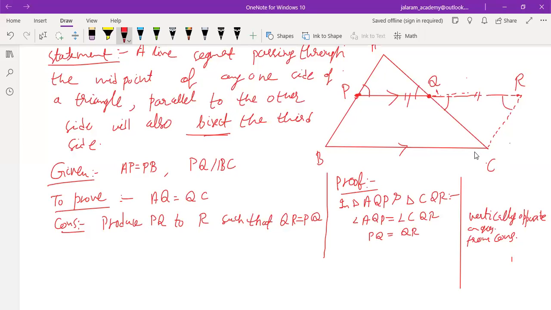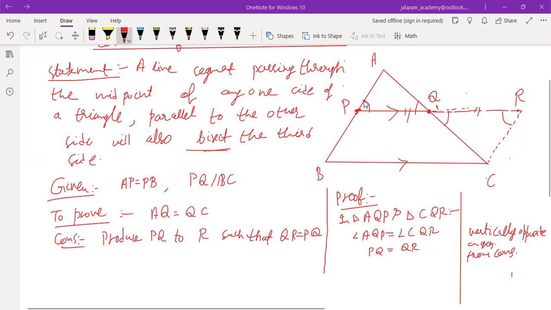Is it correct? Yes, sir, it is correct. Why is it correct? Sir, because they are alternate angles. Why are alternate angles equal? Alternate angles are equal because the lines are parallel. Which two lines are parallel? AB is parallel to RC. Where is it given? PR is parallel to BC.